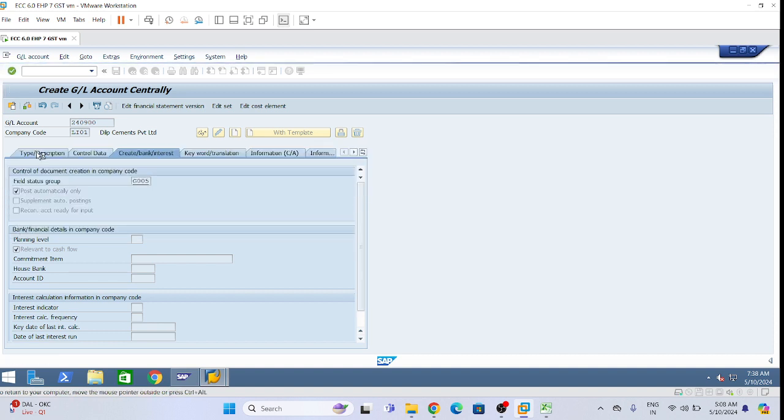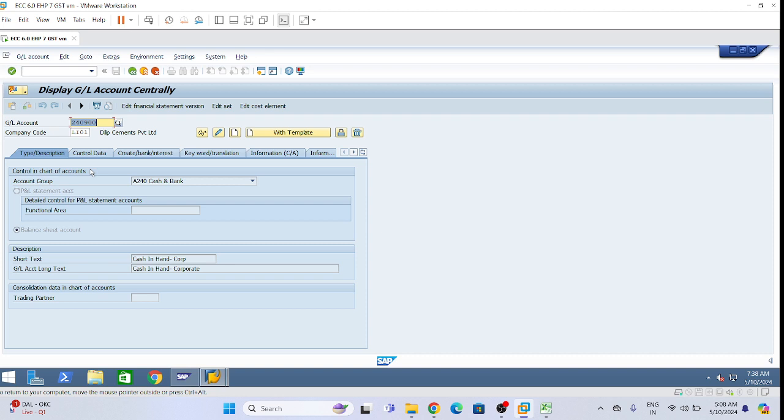Okay, so now second GL account. Create second GL account 240100, which is cash in hand Patanjali. We can create it with template, right?